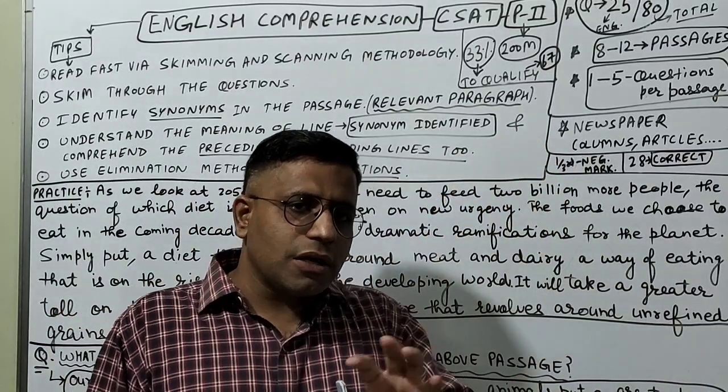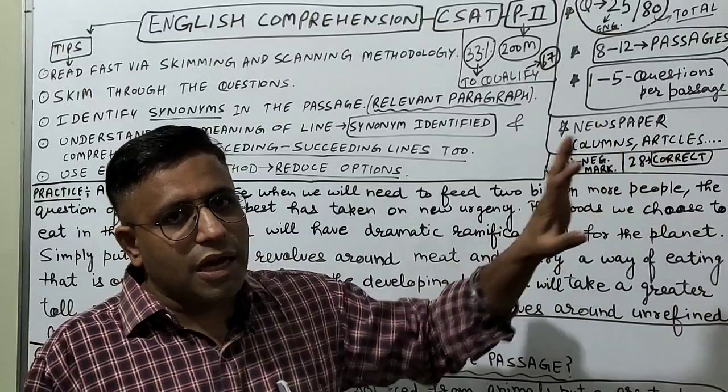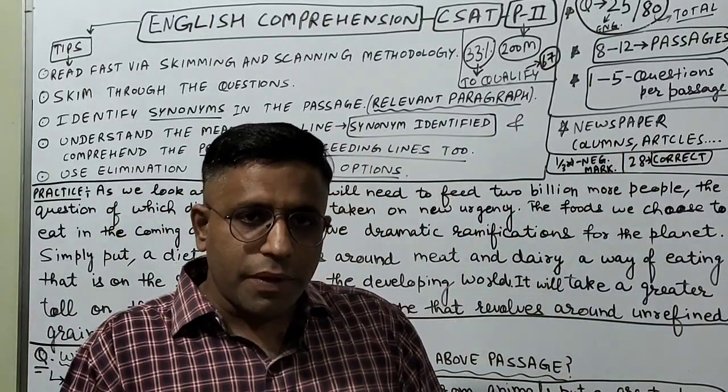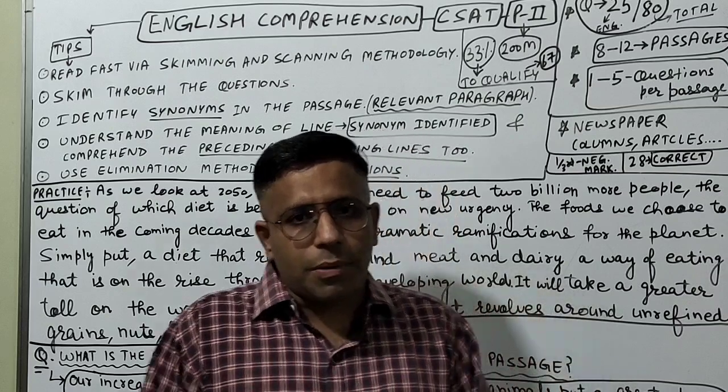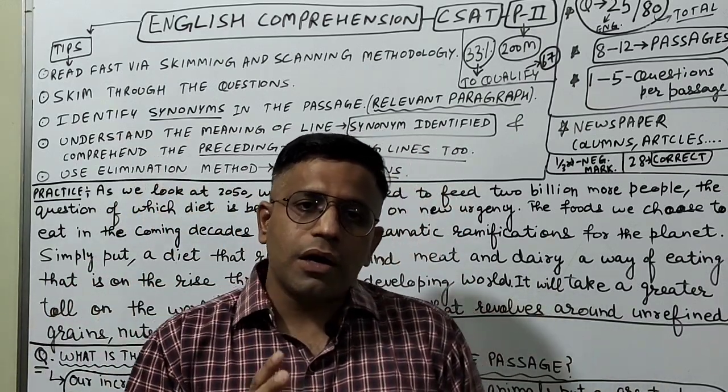So these articles in the reading passages are taken mainly from newspaper columns and articles, and mainly from the opinion op-ed page. Okay, so this was the basic concept about the CSAT. Now let's stick to the English comprehension part.